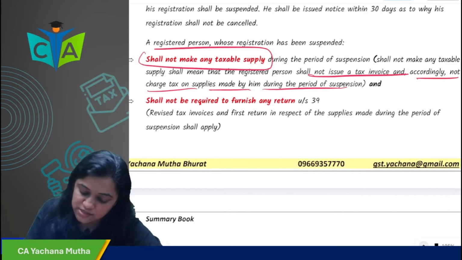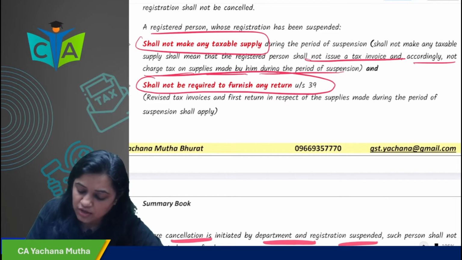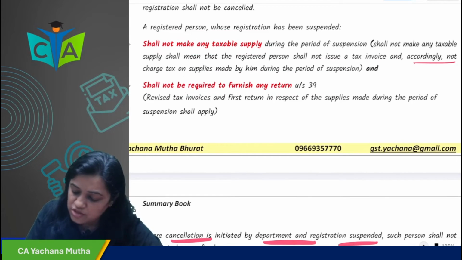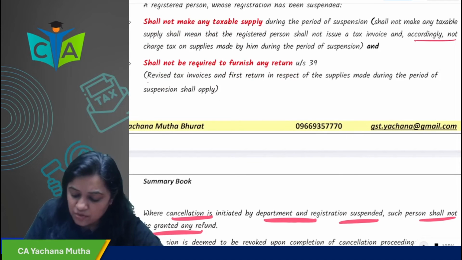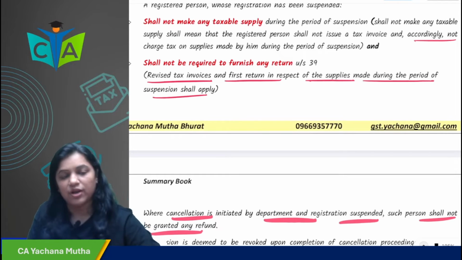He shall not make any taxable supply, and he shall not be required to furnish any return under section 39. This means that a revised tax invoice and the first return in respect of supply made during the period of suspension will apply.